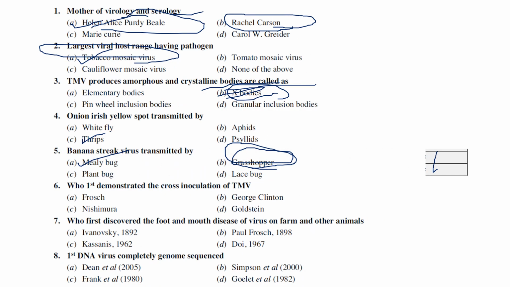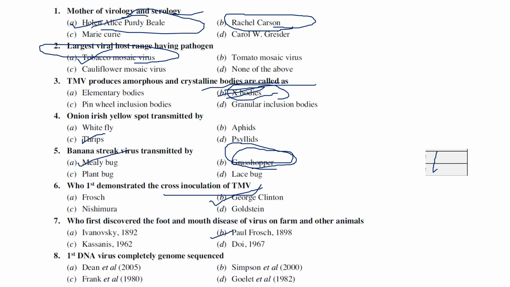The next one is the sixth one. Who first demonstrated the cross inoculation of tobacco mosaic virus? The cross inoculation of tobacco mosaic virus was first performed by George Clinton. Seventh one: who first discovered the foot and mouth disease virus in animals? Generally, it is Paul Frosch in 1898. He was the first to discover foot and mouth disease.